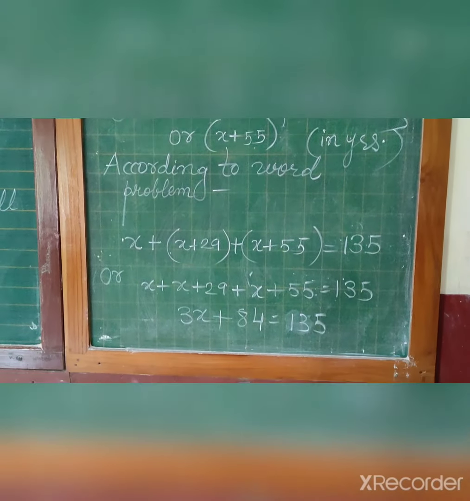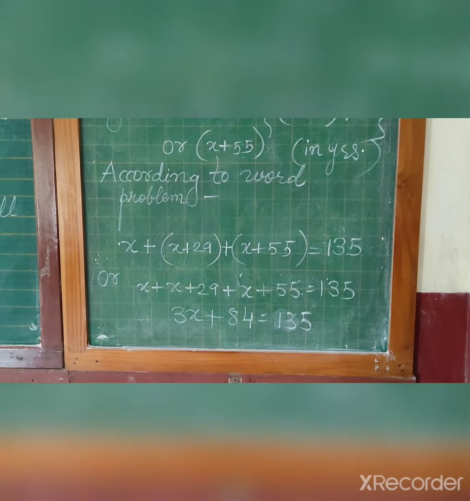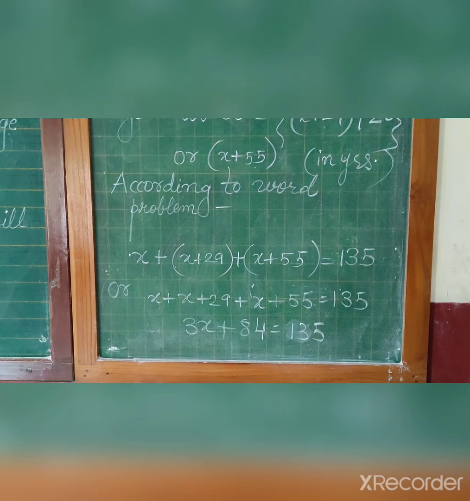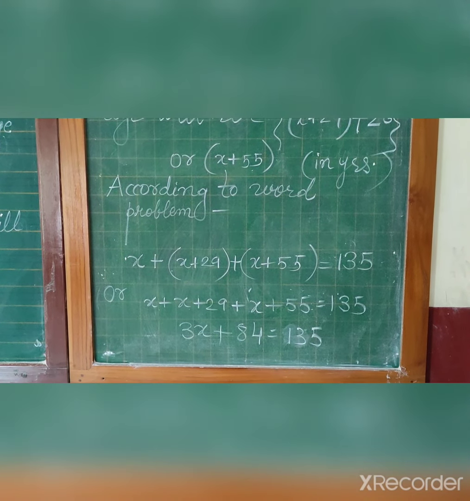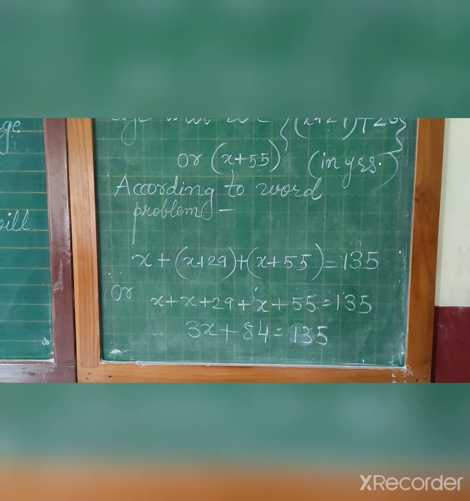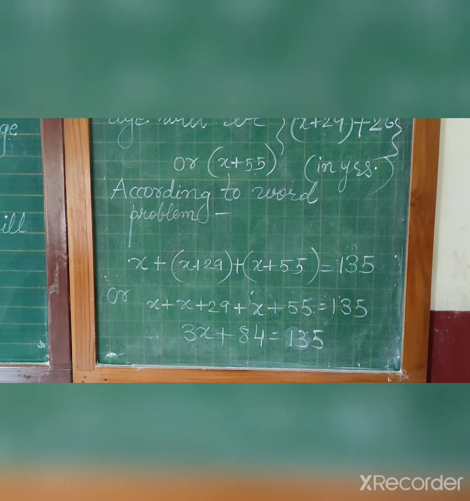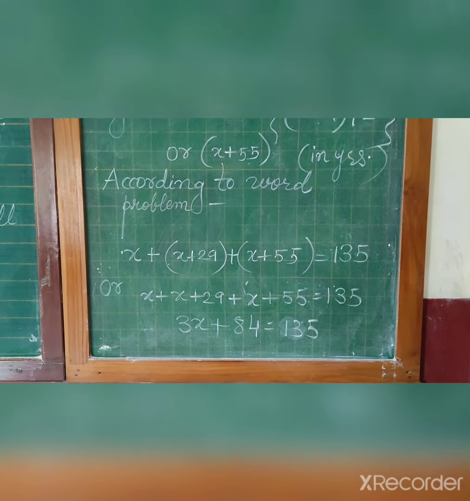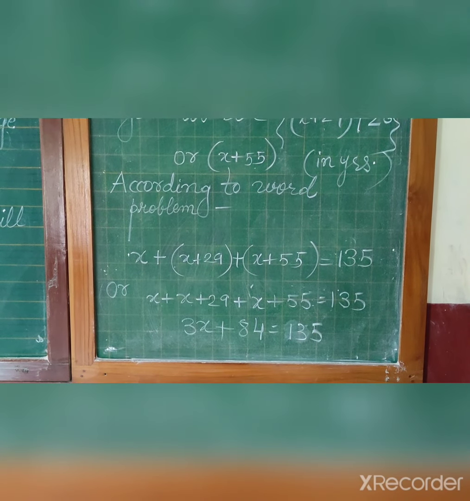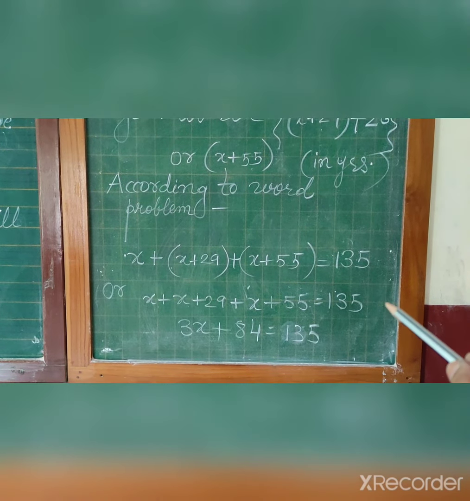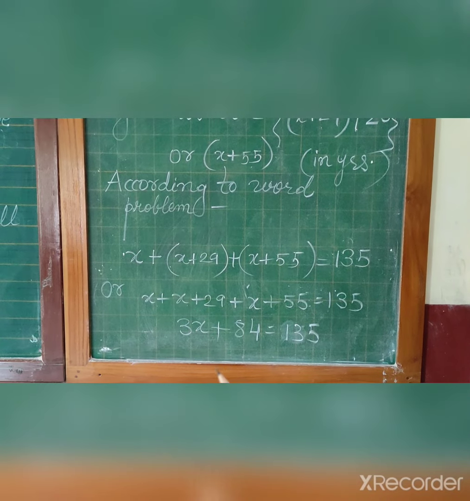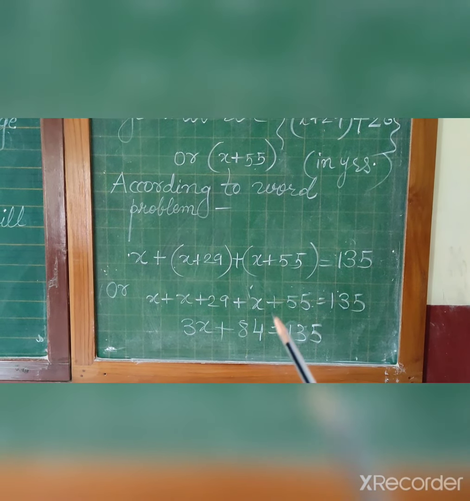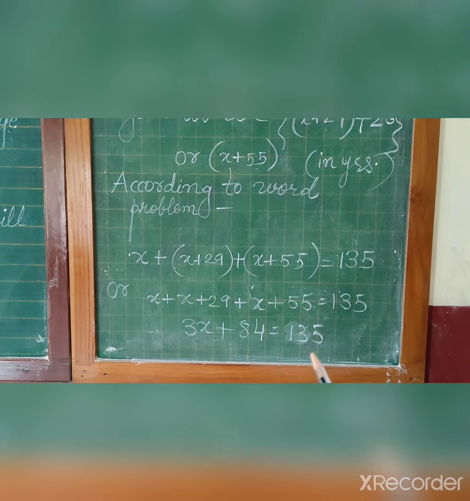Now according to the word problem, if we add all the three ages, we will get x plus (x plus 29) plus (x plus 55) equal to 135. Open the bracket: x plus x plus 29 plus x plus 55 equals 135. So 3x plus 29 and 55, 84, equal to 135.